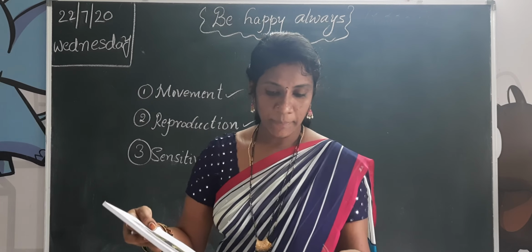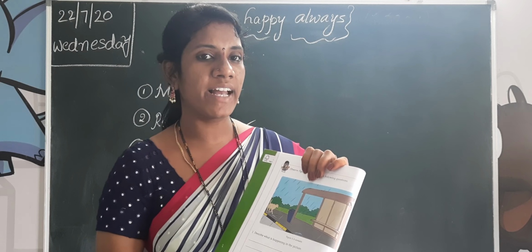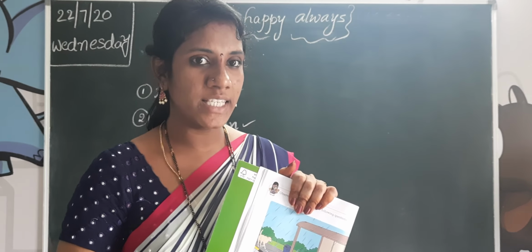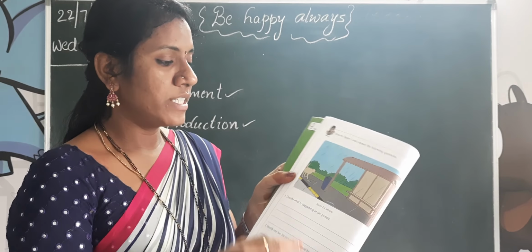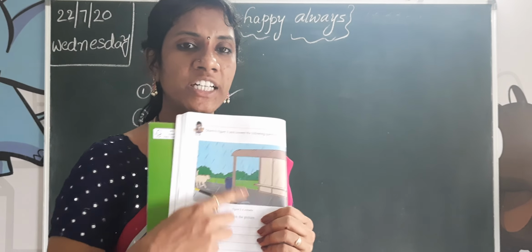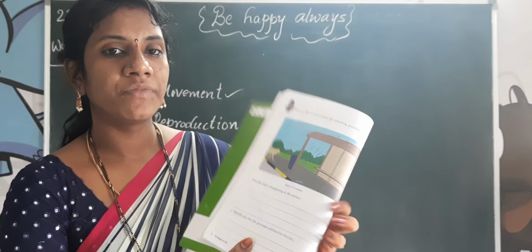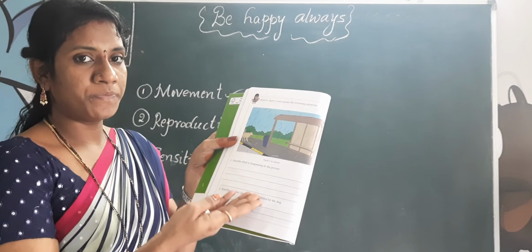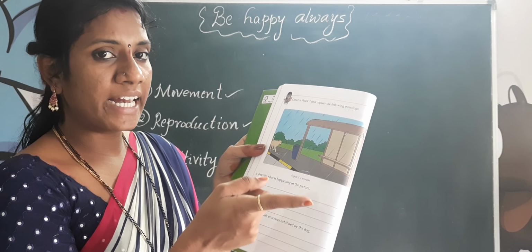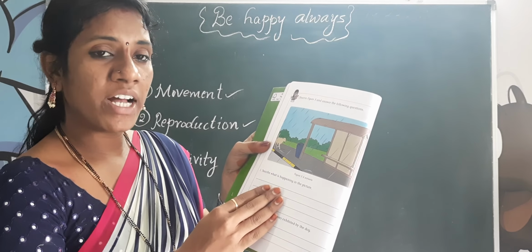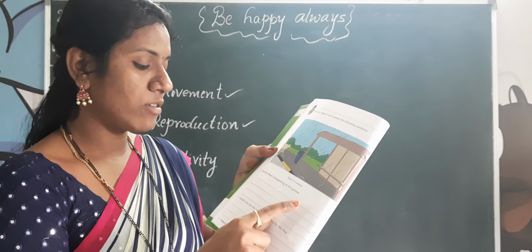Children, page number 12, activity 1.6. You can do these activities and send them through the Chrysalis app. You have to upload the picture after completion of your work. Observe this picture. Describe what is happening in the picture. The dog is running and rain is coming. Here movement and sensibility are both there. So you have to try this.